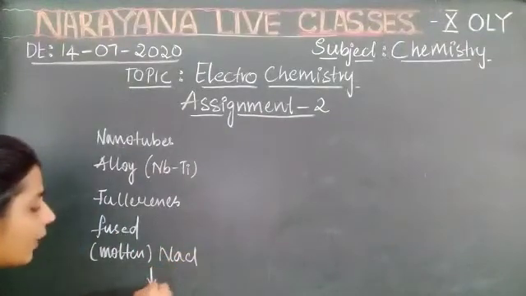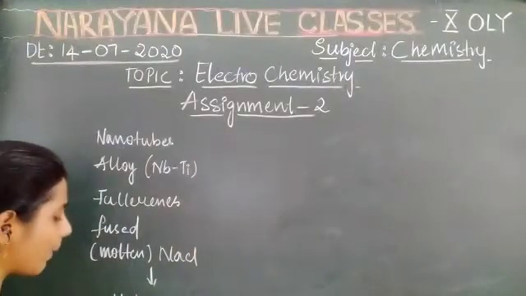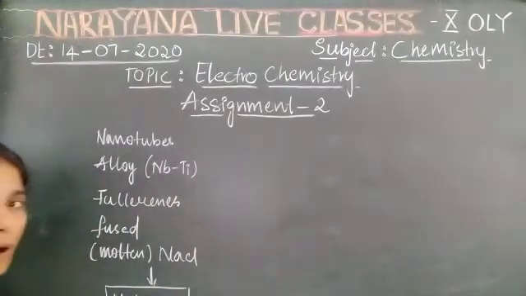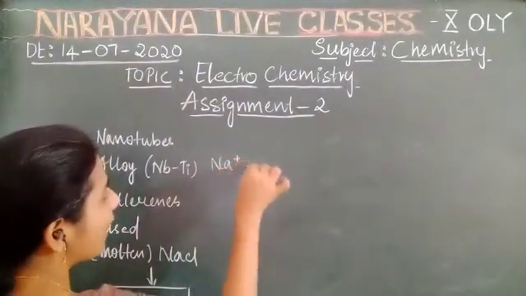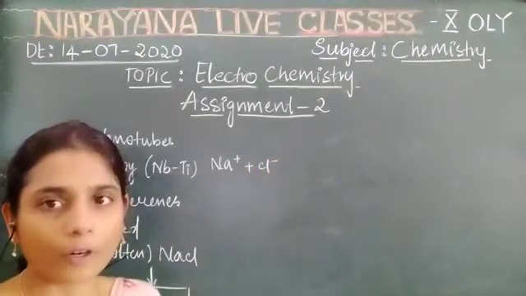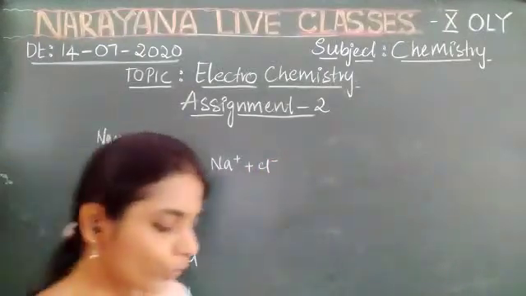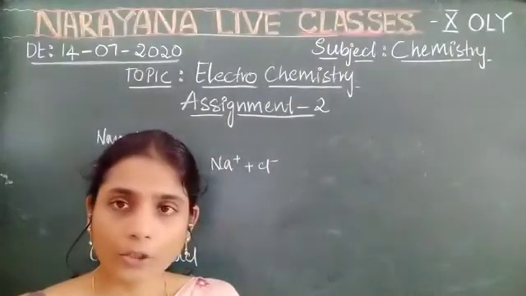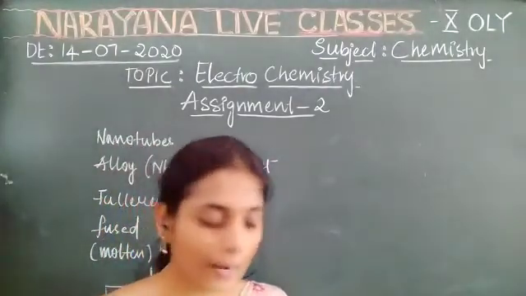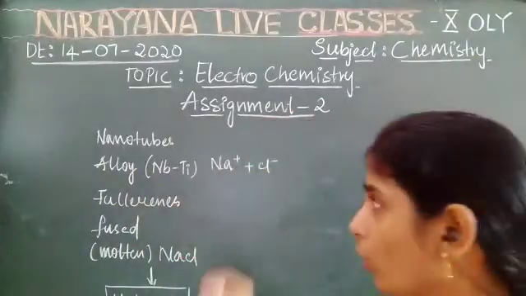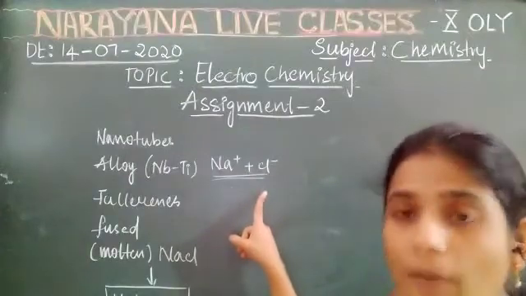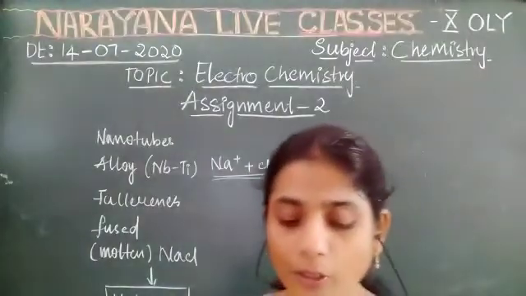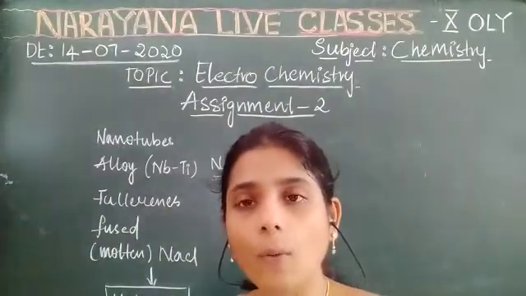So in this molten condition, you will have Na+ and Cl-, which are responsible for the flow of current. The ions like Na+ and Cl- are responsible for the flow of current. So the assertion is true as well as the reason is true, and hence the reason is also a correct explanation. Why? Because these ions conduct electricity. In the fused state, free ions are available and this helps in the conduction of electricity. So you have to go for option 1.